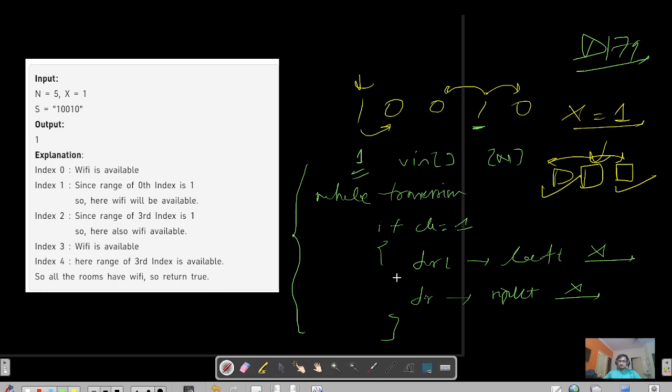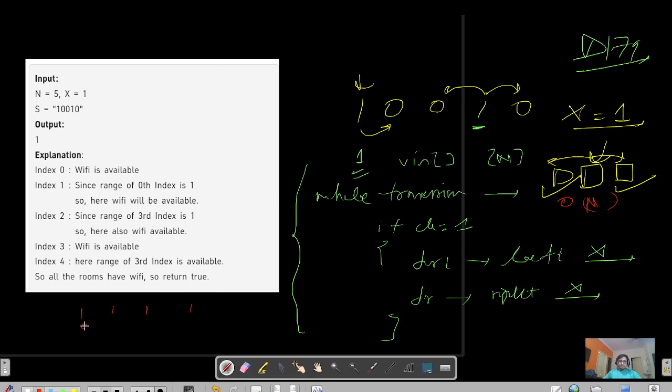So try to code this solution, and before coding it, what would be the time complexity? This while loop or for loop for traversing each and every element will give you the time complexity of O of n, and then you are traversing the left and the right direction for each and every index. So the worst case would be, let's say, each and every room has the Wi-Fi.